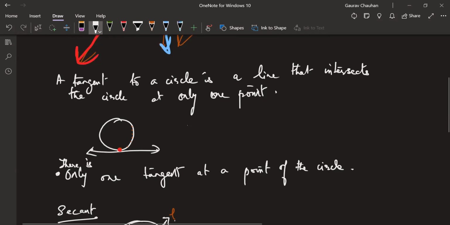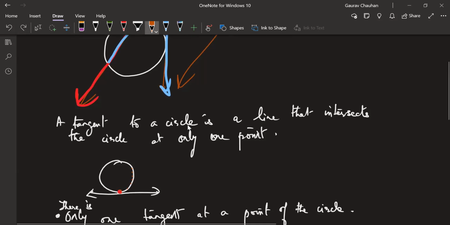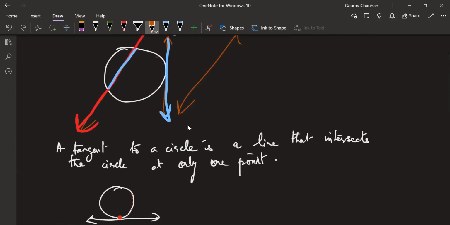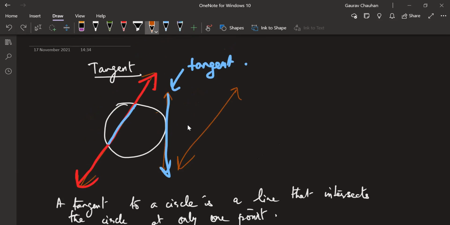The word tangent, just something for people who are interested in general knowledge, comes from the Latin word tangere, T-A-N-G-E-R-E. I don't know how it is pronounced. The meaning of this word is to touch. So the line is just touching the circle. Can you see that? It's just touching, it's not cutting.